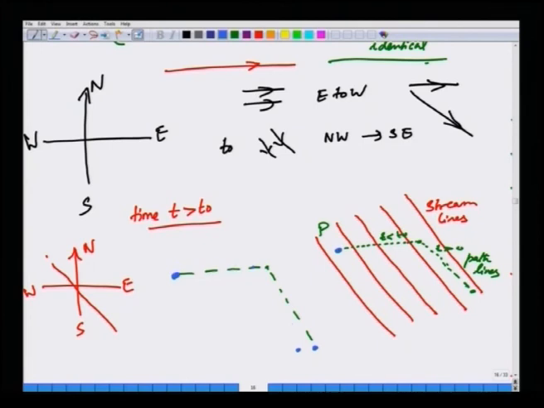And likewise, things that are introduced before T0 would go up to here, and the stuff that is introduced just before T0 will be here and it will reach here. The stuff that was introduced after T0 would directly follow this line. So, this is the streak line, while this is the path line. So, the path line, streak lines and streamlines do not agree for unsteady flows. So, we will stop here and we will continue from here in the next lecture, and we will see you in the next lecture.